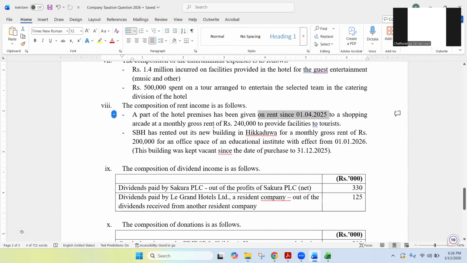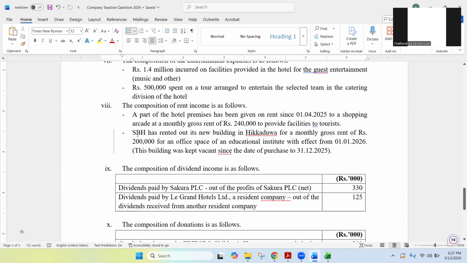Okay, the rent is there, monthly gross rent is there, the purpose is there, date is there. I'm not talking about the tax implications yet because I will give you a few minutes to think and do the tax computation. So I'm just reading it, so you can process the tax implications in your mind. I'm not giving the details now. So you can understand part of the hotel premises given on rent from the very beginning. That means for the whole year, that means 12 months, rent income is there.